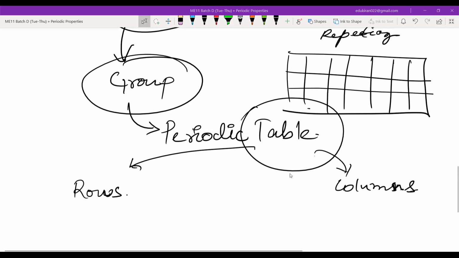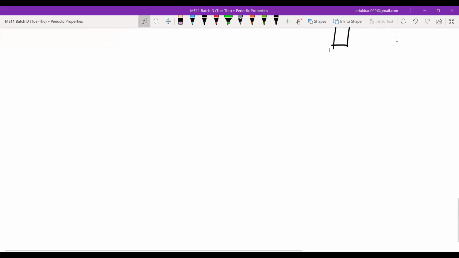First row students, second row students, they sit horizontally, right? And columns are vertical. So let us move to the topic, which is the periodic table.